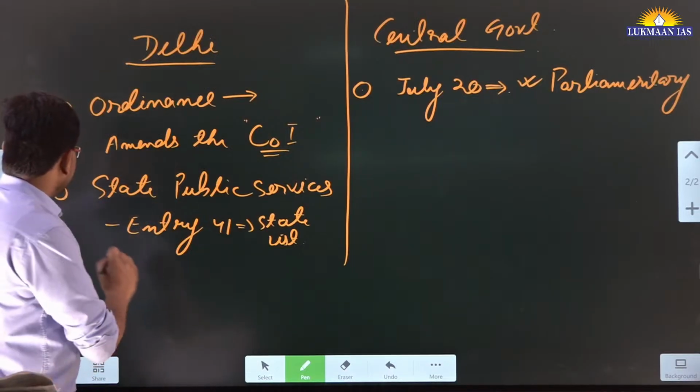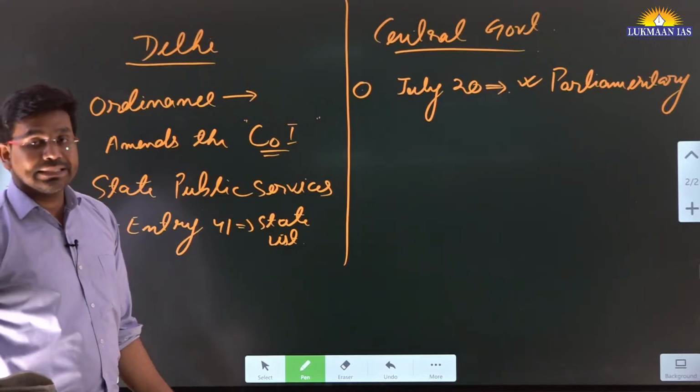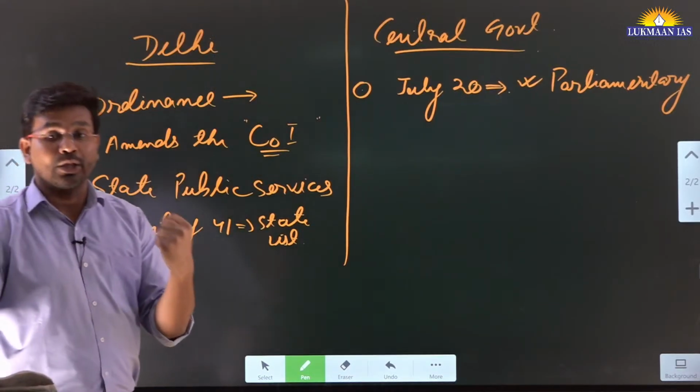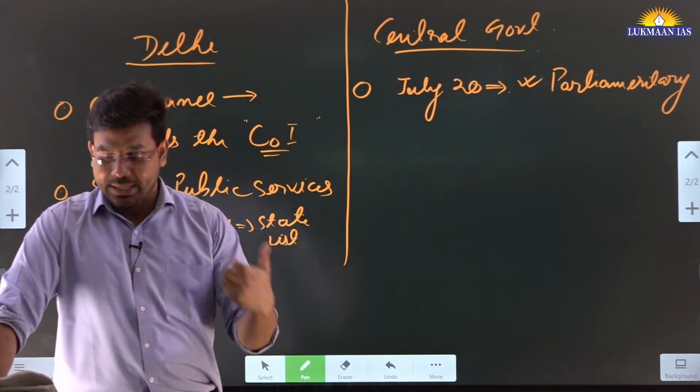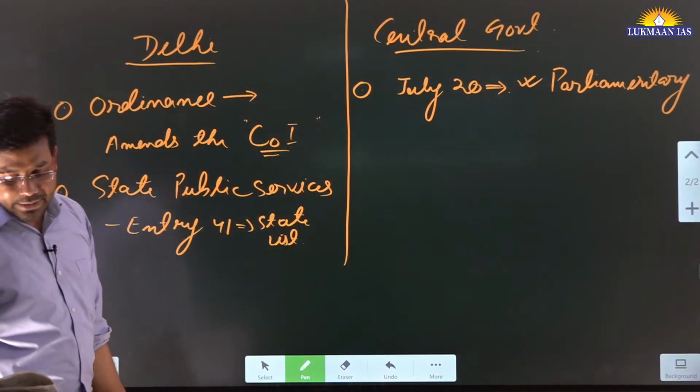Apart from this, the Delhi government also points out that the central government wants to establish an authority through this particular ordinance, and the name of that authority is National Capital Civil Services Authority.